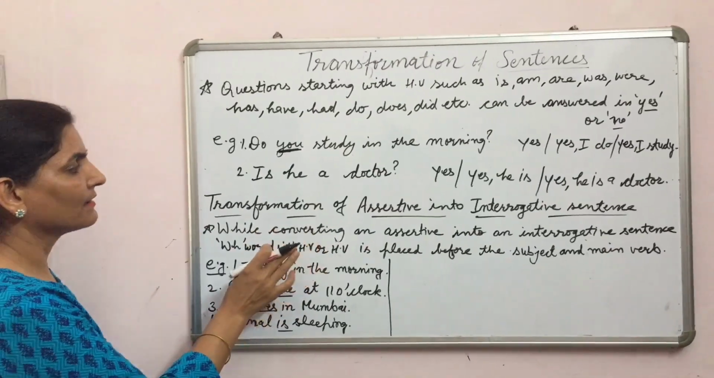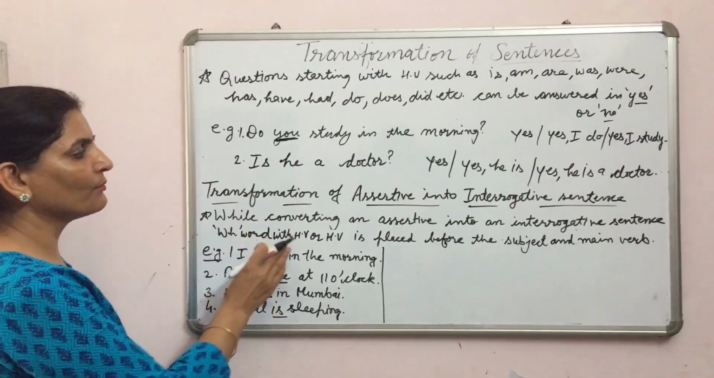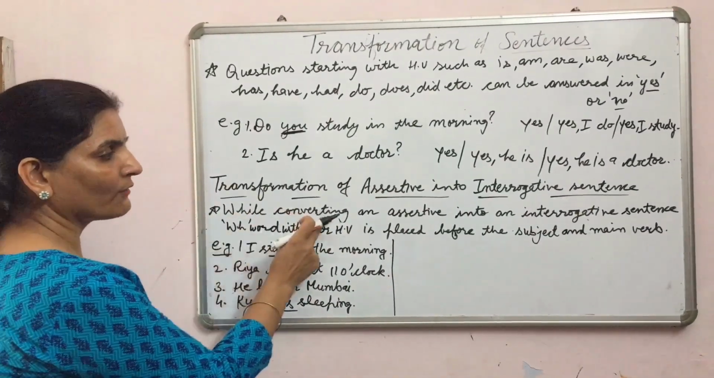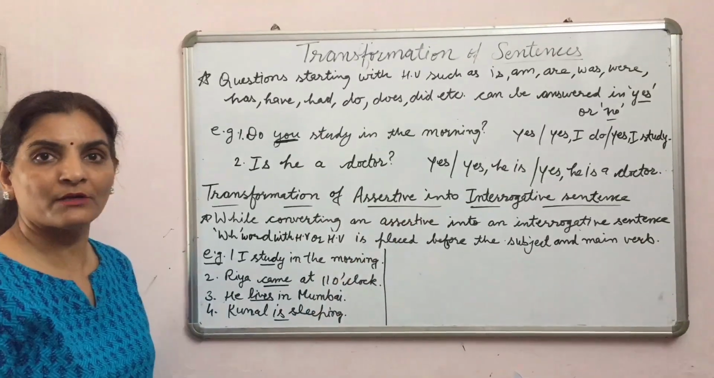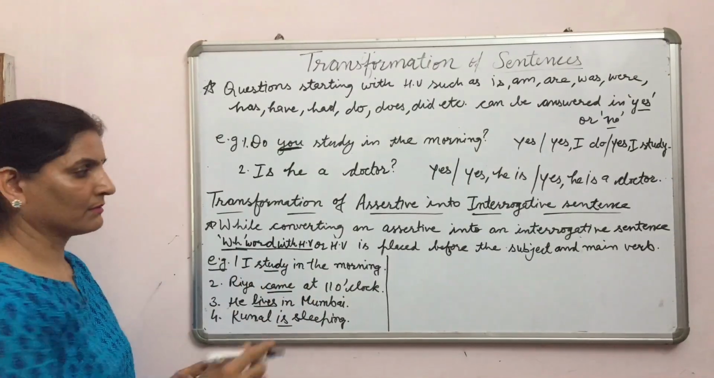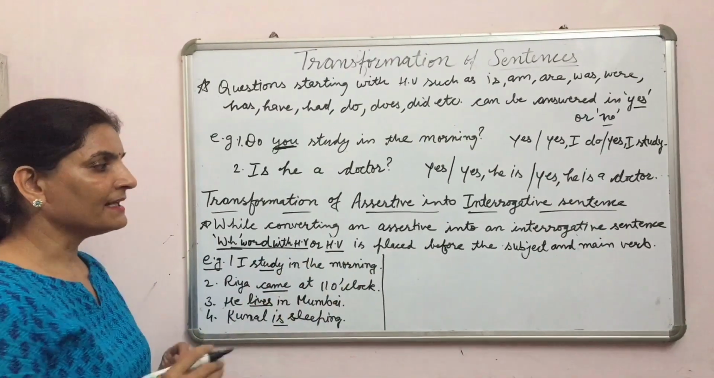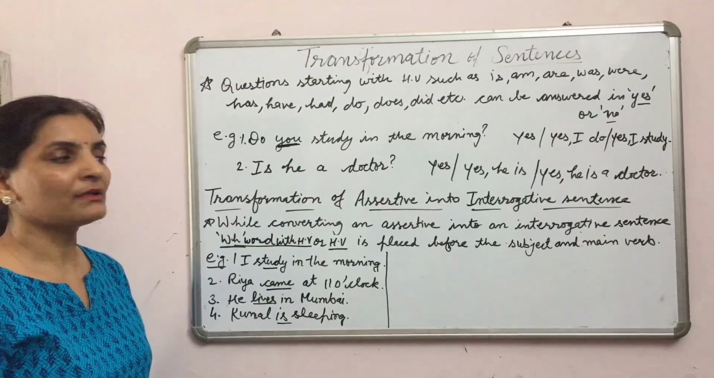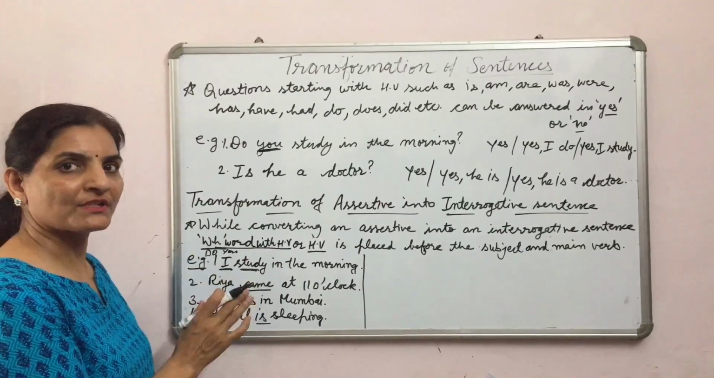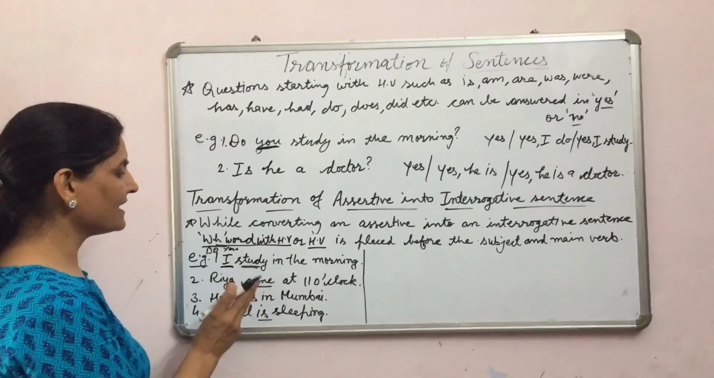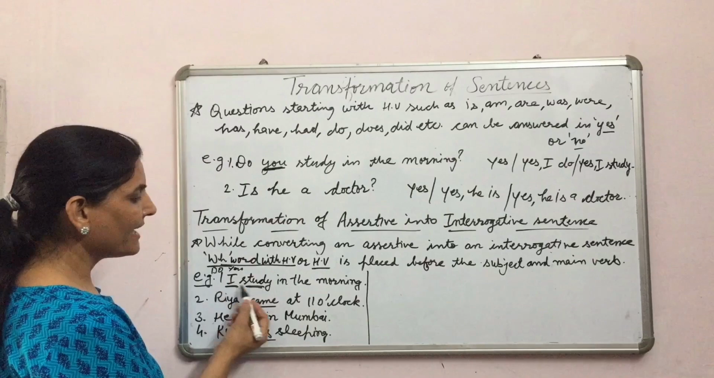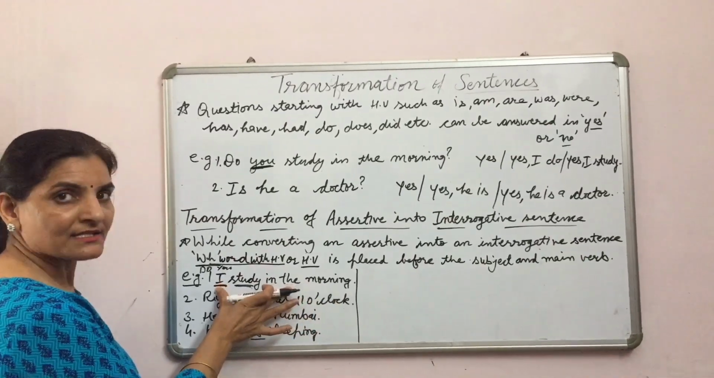This will be the answer. Now let us see how to transform an assertive sentence into an interrogative sentence. While converting an assertive into an interrogative sentence, a WH word with a helping verb, or a helping verb, is placed before the subject and main verb. We can make interrogatives or questions in two ways. First one is we will start from the helping verb. Let us see that one. I study in the morning. This is the answer.